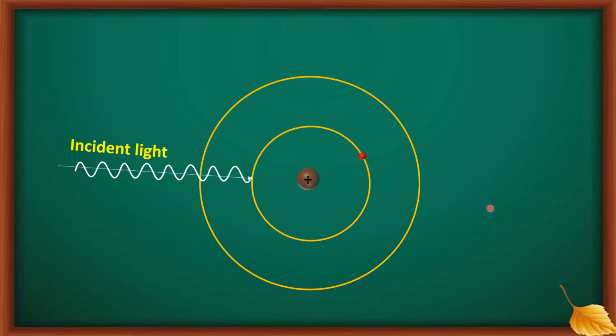So this process continues as long as the atom is exposed to some light. So in this way, electrons will vibrate from higher energy to lower energy to higher energy. You can see how wonderful it is.